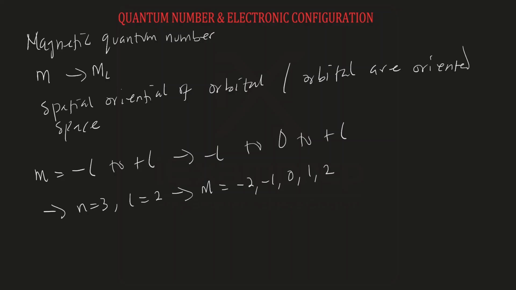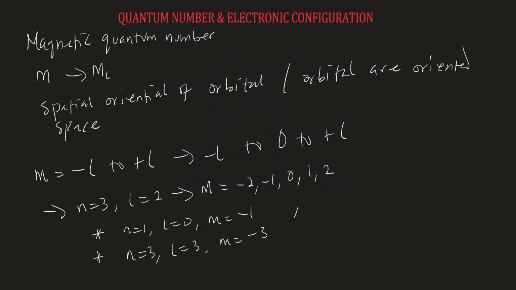So if they give you a question like this, judge if the combination of the set of the following quantum numbers is correct. So we have n equal to 1, L equal to 0, M equal to -1. Secondly, let's say we have n equal to 3, L equal to 3, M equal to -3.